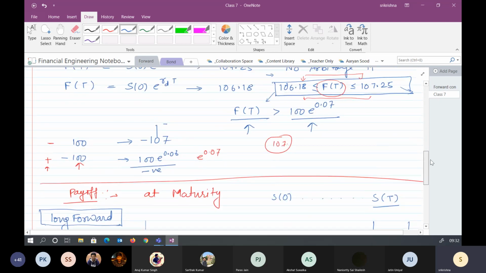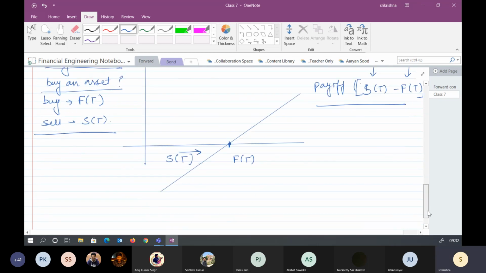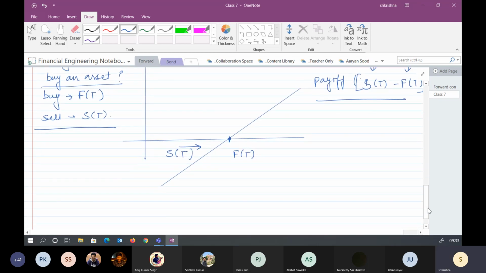Although here we are comparing it with the risk free interest rate only, one thing we are forgetting is that this asset can have a different value at capital T. It follows some kind of stochastic process, and at capital T the value could be different. So if you are anticipating the price would be higher than whatever the forward contract price is today, then if you enter into the long forward, this is your payoff. How many of you have understood this part?